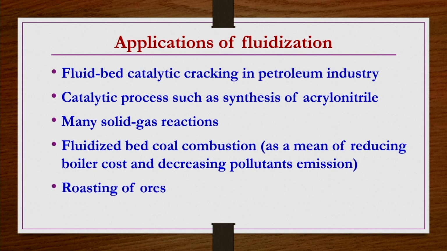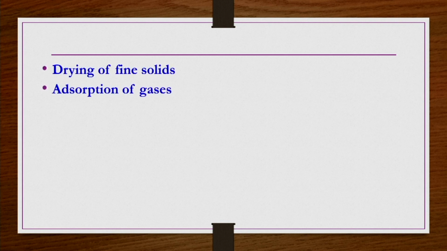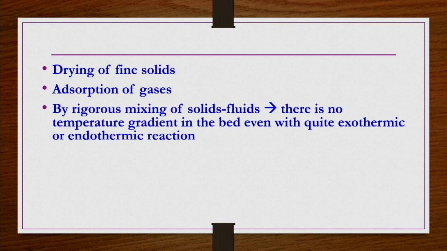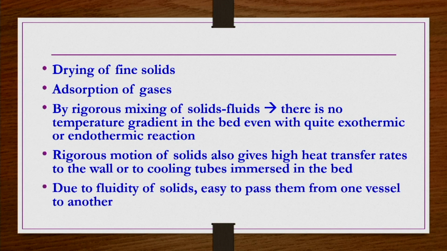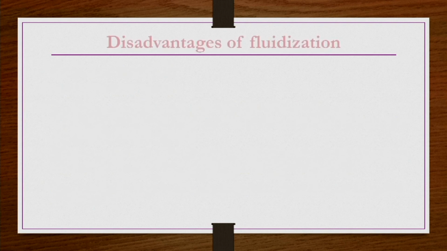Fluidized bed coal combustion is also used as a means of reducing boiler cost and decreasing pollutant emissions in general. Roasting of many mineral ores before subsequent unit processes, drying of fine solids, and adsorption of several gases are also done in fluidized beds. There is rigorous mixing of solids and fluids, so there is no temperature gradient in the bed, even with quite exothermic or endothermic reactions. Rigorous motion of solids also gives high heat transfer rates to the wall or to cooling tubes immersed in the bed. And due to the fluidity of solids, the particles are easy to pass from one vessel to other vessels.